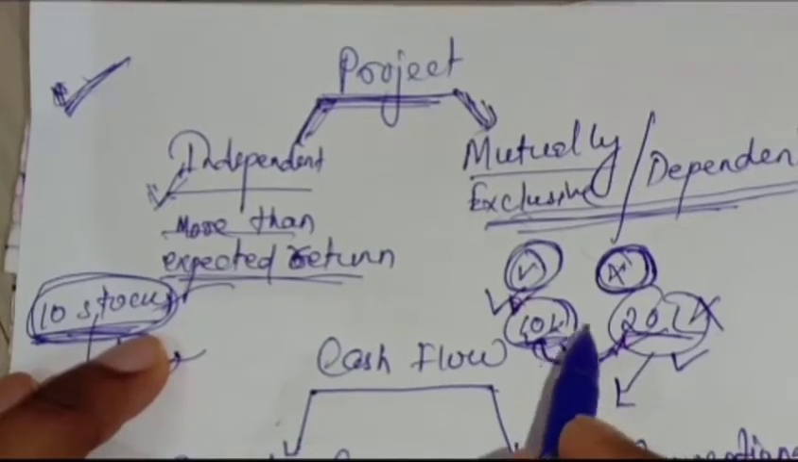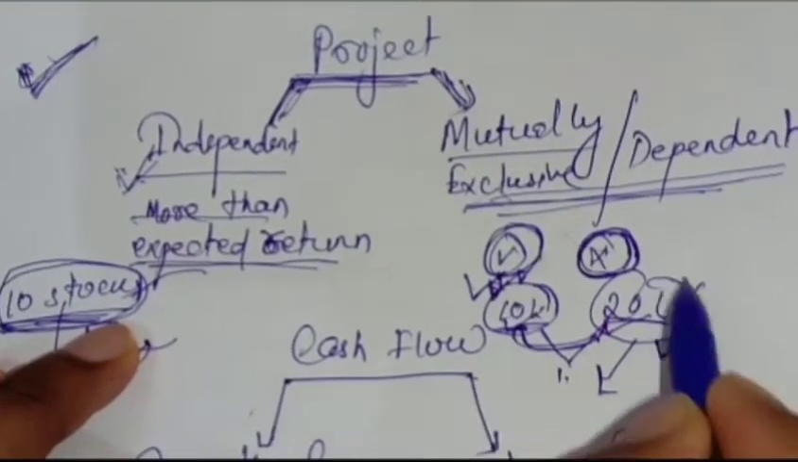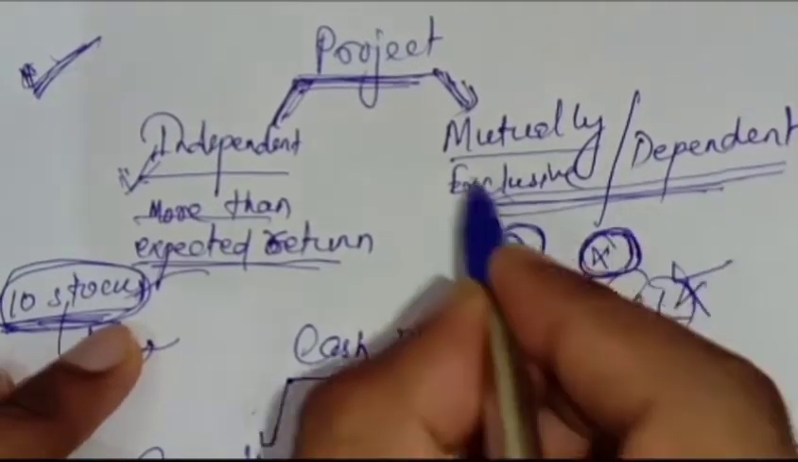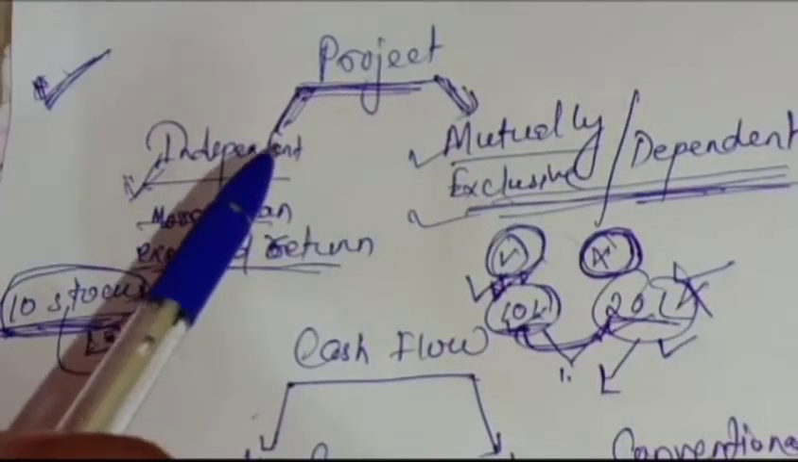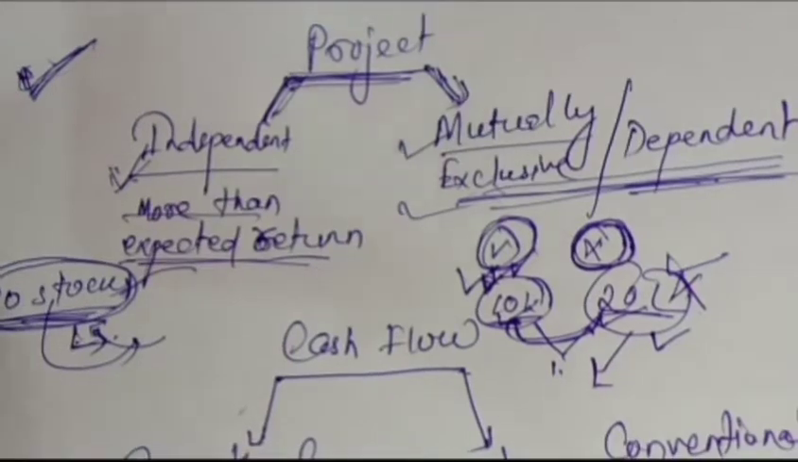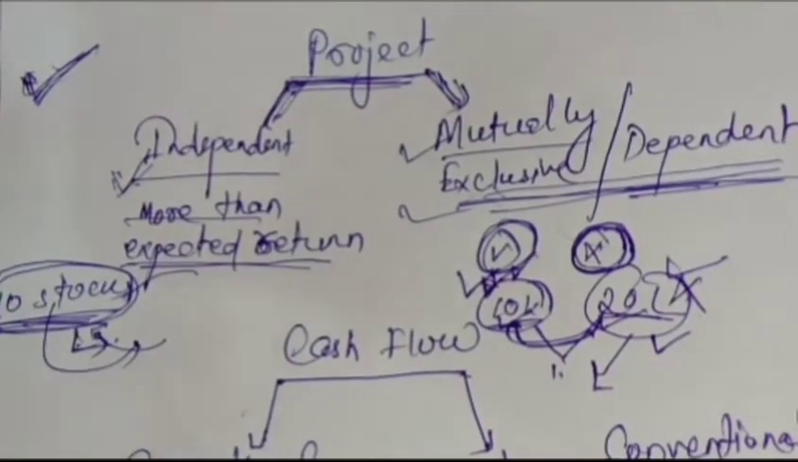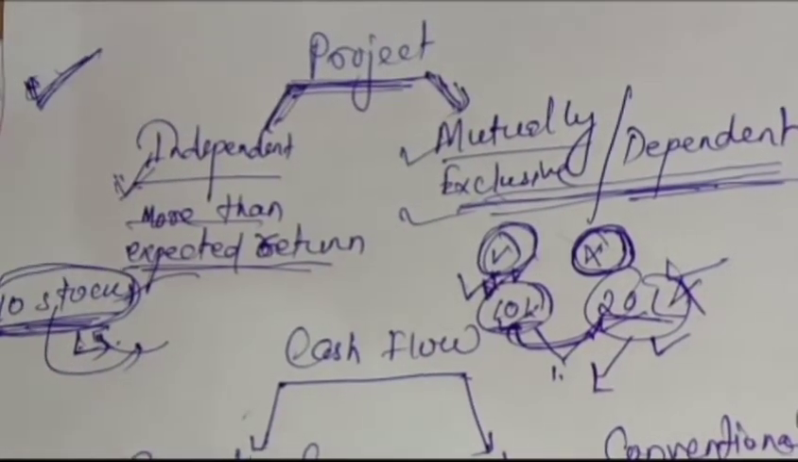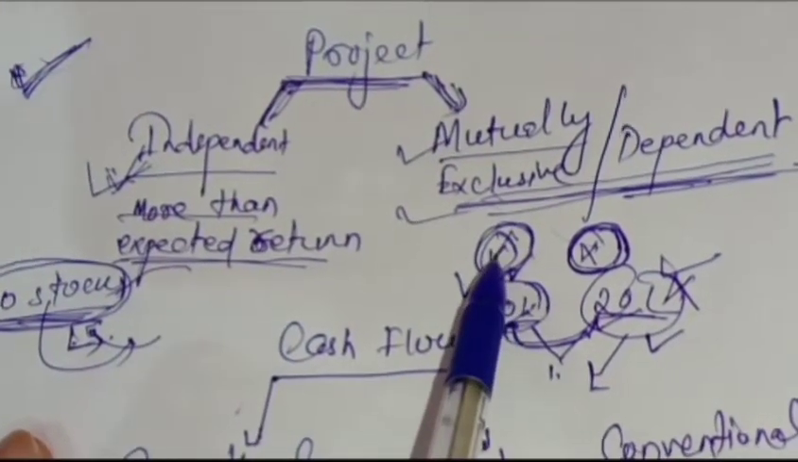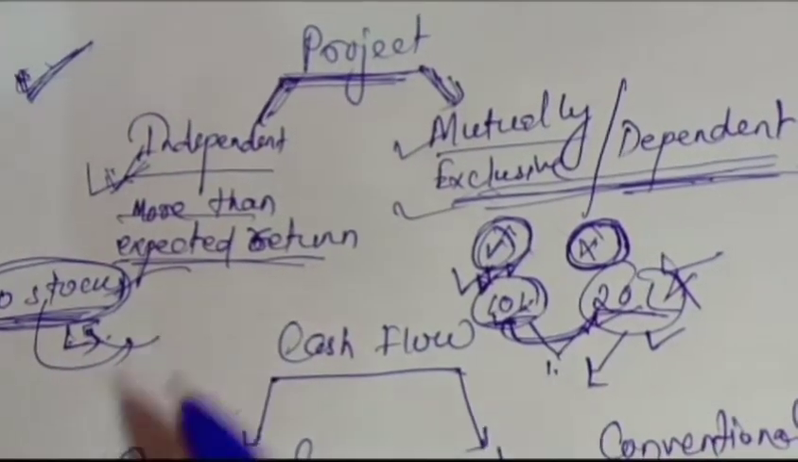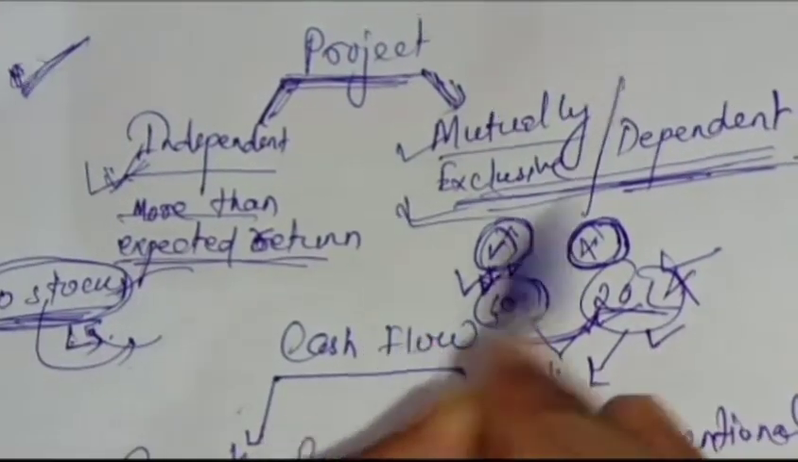That means if you accept this, the other will be rejected. You have to reject this. These are the mutually exclusive projects or dependent projects. So are you getting the difference between the two? When you can accept all, if they are giving more than the expected rate of return, that is independent. When you have to accept one, and in that case you have to reject the other one instead, that is mutually exclusive.